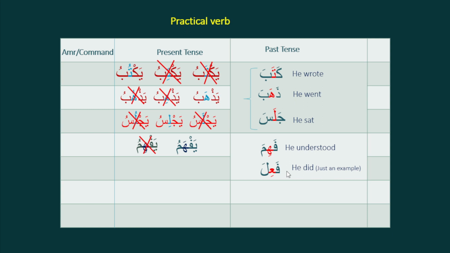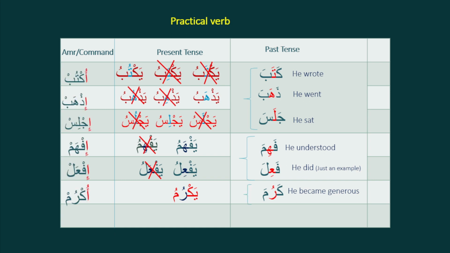So fahila is in the same group of verbs as fahima. For fahila, any one of these two will be the present tense verb. Either it will be yafilu or yafalu. Which one is true? This one is not true, so it will be yafilu. Our final verb here is karuma, he becomes generous. What will be the present tense? Yakrumu. This is the only choice.